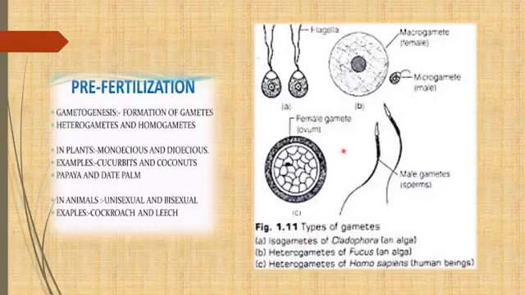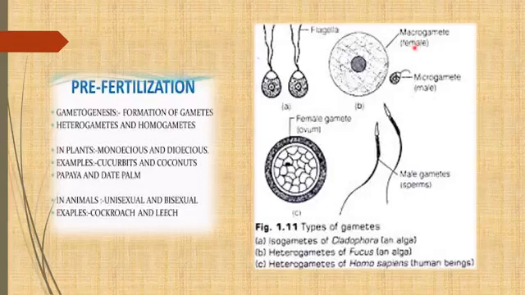Another category of gamete is known as heterogametes. Now you can see in this the diagram of Fucus I have shown over here. This is the heterogametes of human beings. When the gametes are morphologically dissimilar, now you can see this: this is the microgamete, meaning male gamete, and this is the macrogamete, female gamete. One thing you should remember, whenever we talk about isogamete or heterogamete condition, the male gamete is mostly motile and smaller in size.